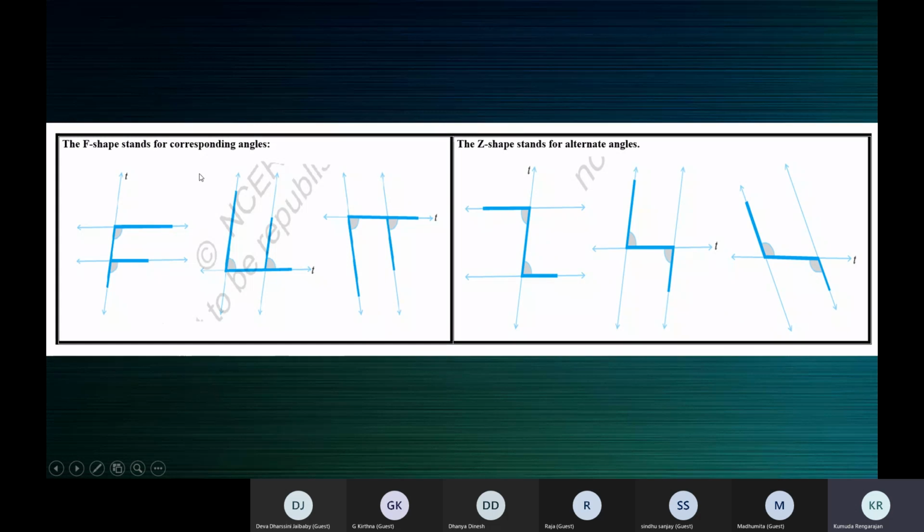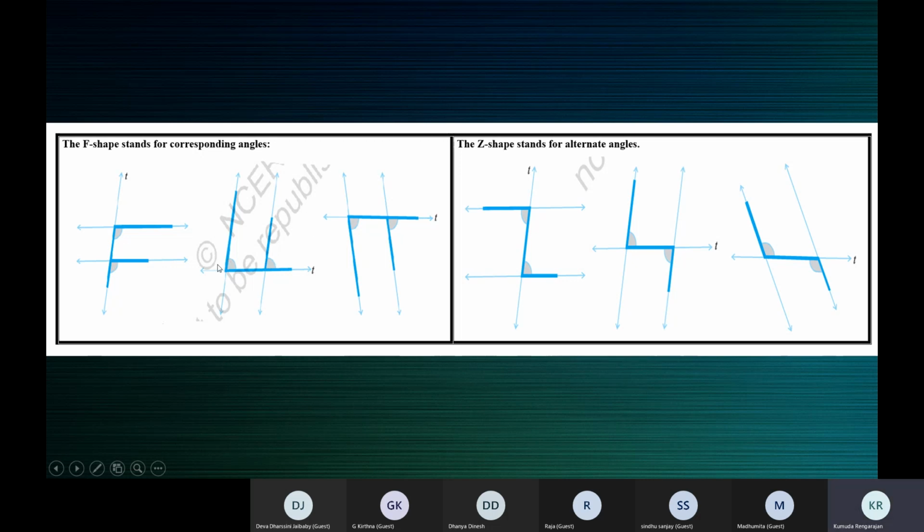Everywhere corresponding angles are formed, you can see an F shape, an F or a rotated F. If you just turn the F rotated like this. So these are the parallel lines. This is the transversal. See here, on the same side, and both of them are below, corresponding angles.